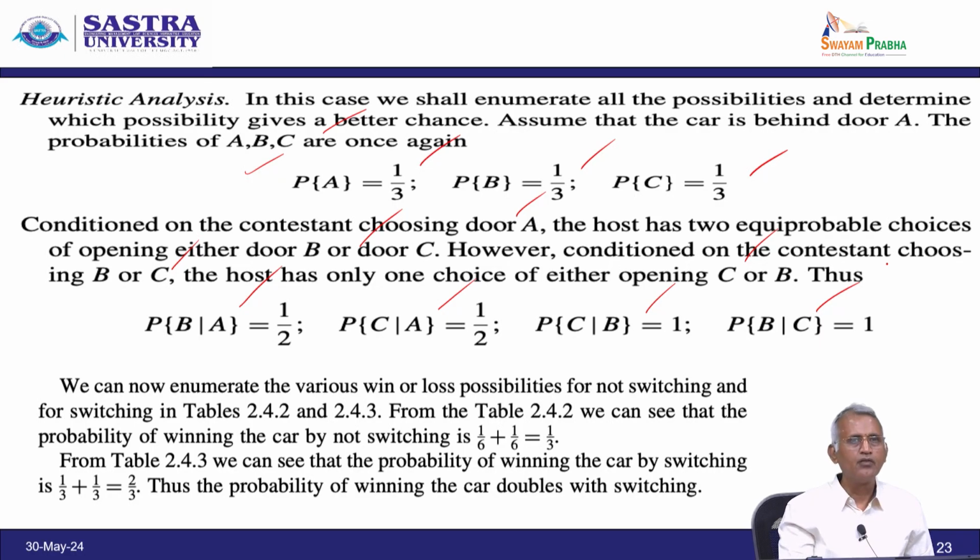Now, we can enumerate the various win or loss probabilities for not switching and for switching, as the table already explained. From table 2.42 we can see that the probability of winning the car by not switching is 1 by 6 plus 1 by 6, which is 1 by 3. From table 2.43 we can see that the probability of winning the car by switching is 1 by 3 plus 1 by 3 is 2 by 3. Therefore, the probability of winning the car doubles with switching. So, this is the analysis we found for the meaning of the problem. That is it.